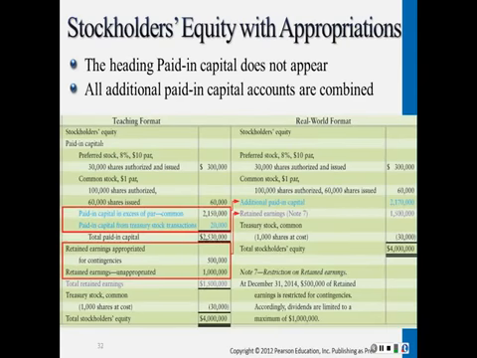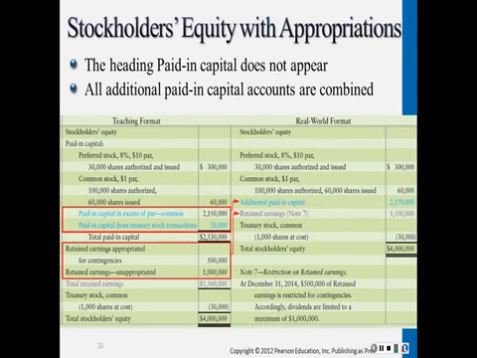Companies can report their stockholders' equity in ways that differ from our examples. They assume that investors understand the details. Note the following points in real-world format. The heading, paid-in capital, does not appear. It is commonly understood that preferred stock, common stock, and additional paid-in capital in excess of par are elements of paid-in capital.